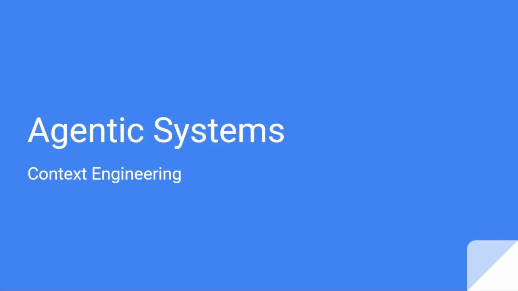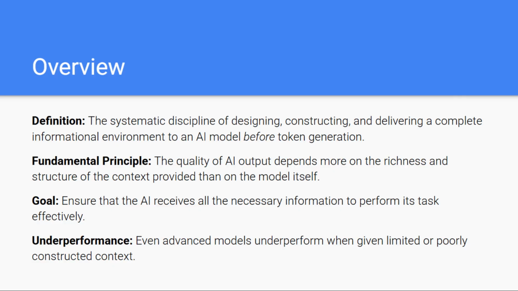In this section, we'll explore why context matters, how it impacts reasoning quality, and how strategic context design enables agents to plan, act, and improve with far greater accuracy. This is the foundation behind every high performing AI agent.